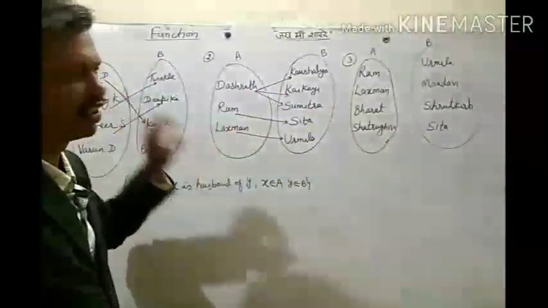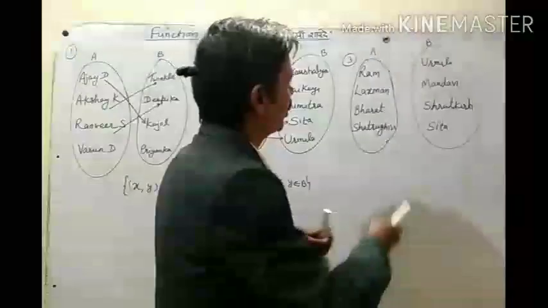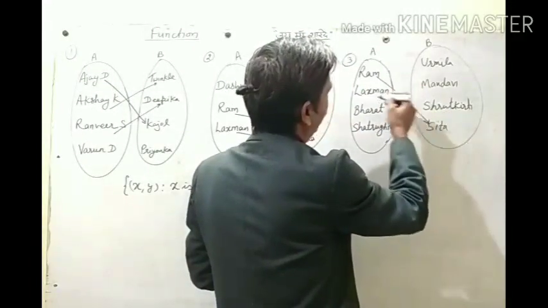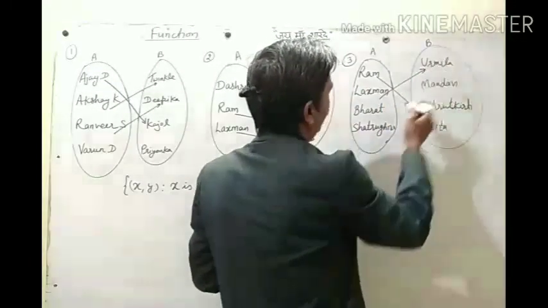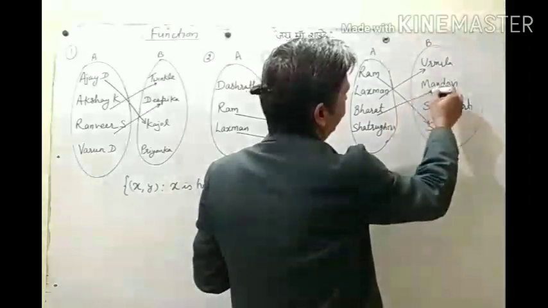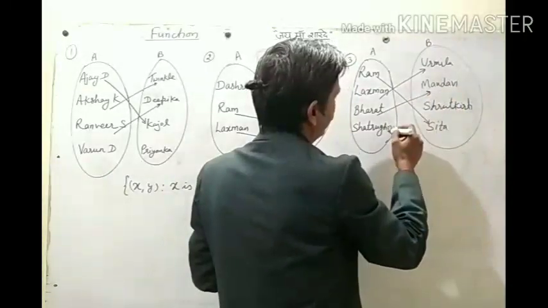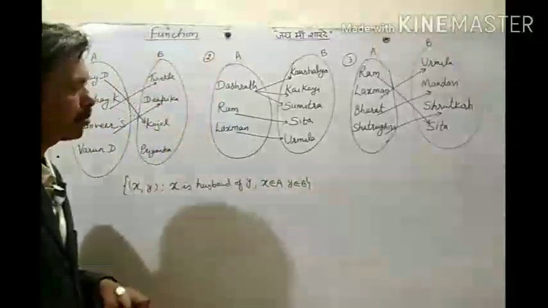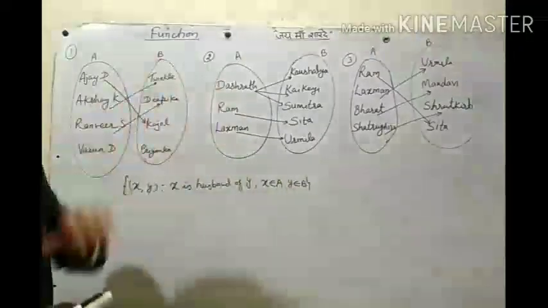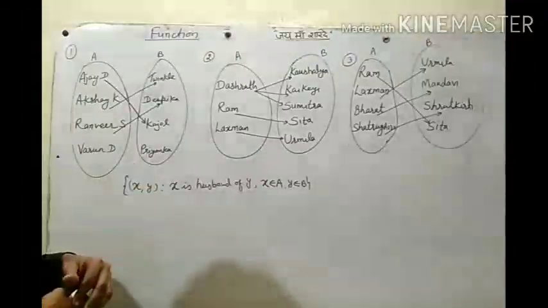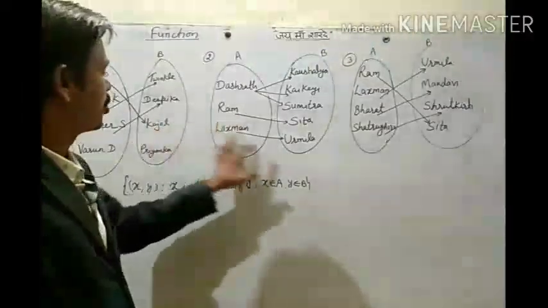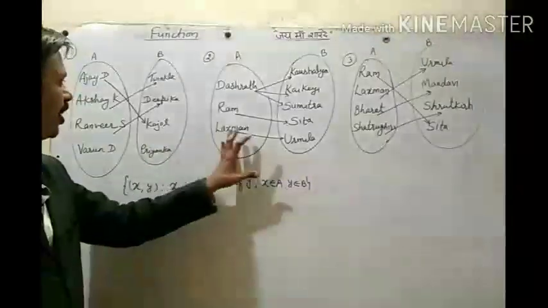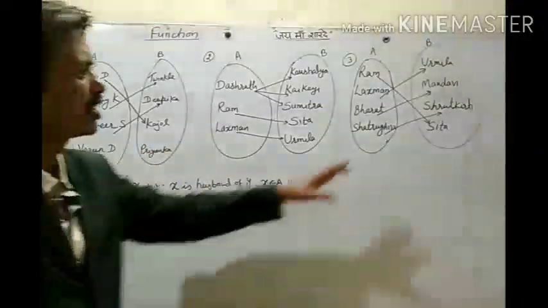In the same way in the first set. Then in the third example, Ram is husband of Sita, Lakshman husband of Urmila, Bharat husband of Mandvi, and Shatrughna is husband of Shrutkirti. So now we have these 3 examples. If I say the first 2 relations are not functions, and this one is a function.